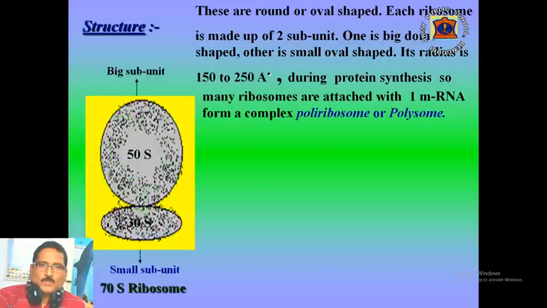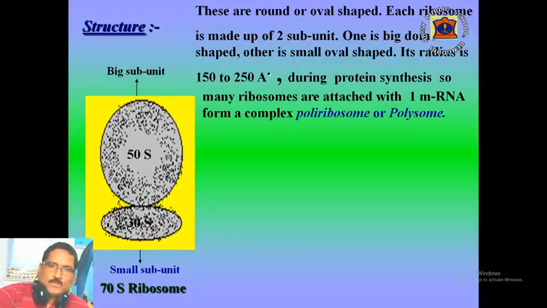On the basis of their sedimentation coefficient, ribosomes are grouped in two categories: 70S found in prokaryotes and 80S found in eukaryotes. Ribosomes are round or oval shaped. Each ribosome is made up of two subunits. One is big dome shaped and another is small oval shaped. Its radius is 150 to 250 angstrom.